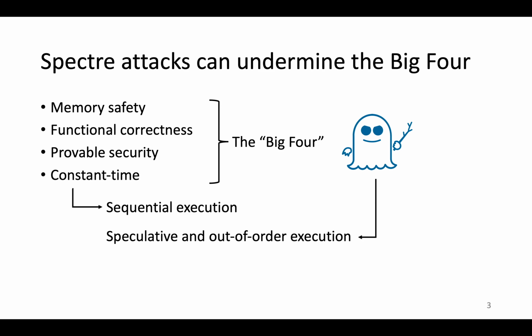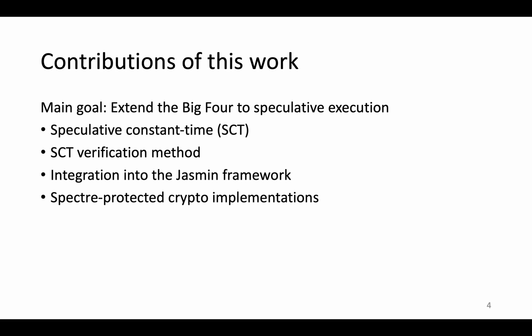So in this work, we set out to study the impact of speculative execution on high assurance crypto. Our main goal is to extend the Big Four guarantees to a setting with speculative execution. Based on existing work by Sanjay, one of our co-authors, and others, we first formalize an adversarial program semantics for speculative execution. Then from this, we extend the classical notion of constant time, which works for a sequential setting, to the notion of speculative constant time, which works for a speculative setting.